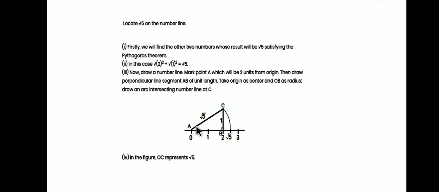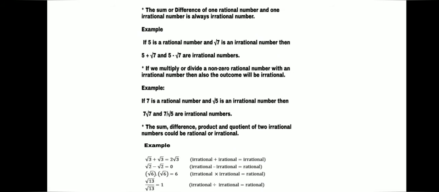That means AC will represent the distance root 5. Now with AC as the radius and with O as center, mark the point on the number line, and this position will represent root 5.